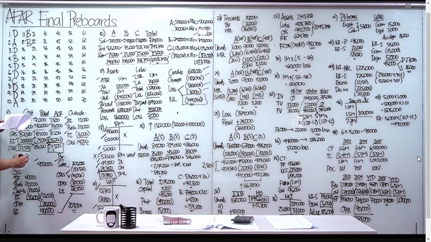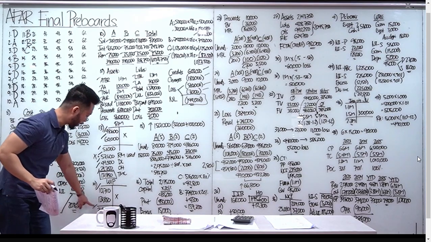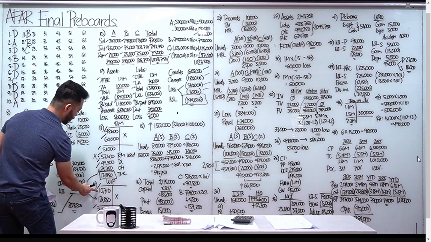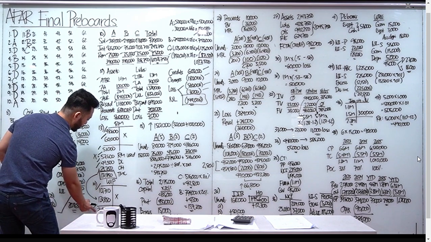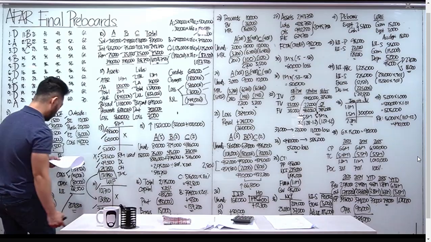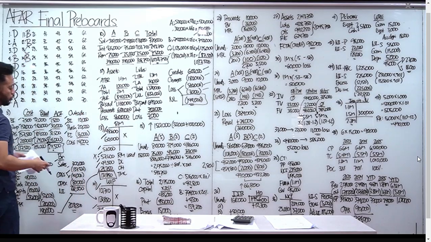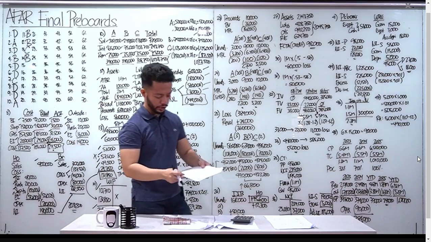Letter C tayo for number 13. And then, yung WIP natin class, beginning, ito yung ending. Okay? Total manufacturing cost, pasok natin yan sa debit ng WIP. 10,710 plus 131,850 minus ending at 24,210. Yung cost of goods manufactured natin is 118,350. Letter B tayo for number 14. Okay, so usual T account lang ang technique natin for job order costing.